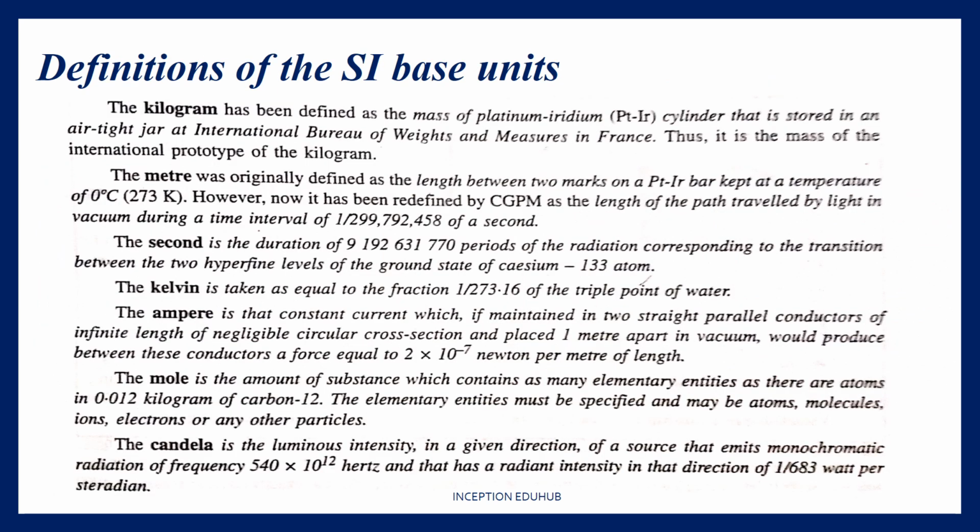We are also going to look at the definitions of these 7 basic SI units. So kilogram has been defined as the mass of a platinum iridium cylinder that is stored in an airtight jar at the International Bureau of Weights and Measures in France. So there is a cylinder whose weight has been taken as the basis for 1 kg. The reason platinum iridium alloy is taken is because it is highly stable, it is highly inert, and it does not change its chemical composition over a long period of time. So that particular amount of weight is 1 kg.